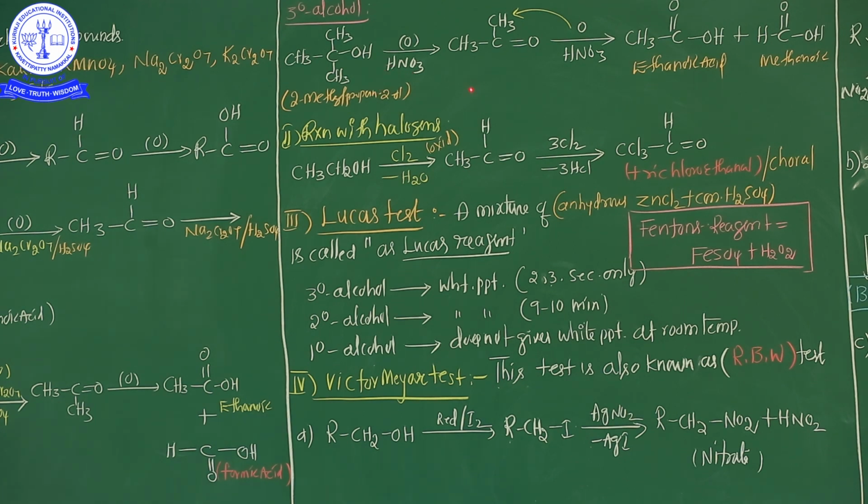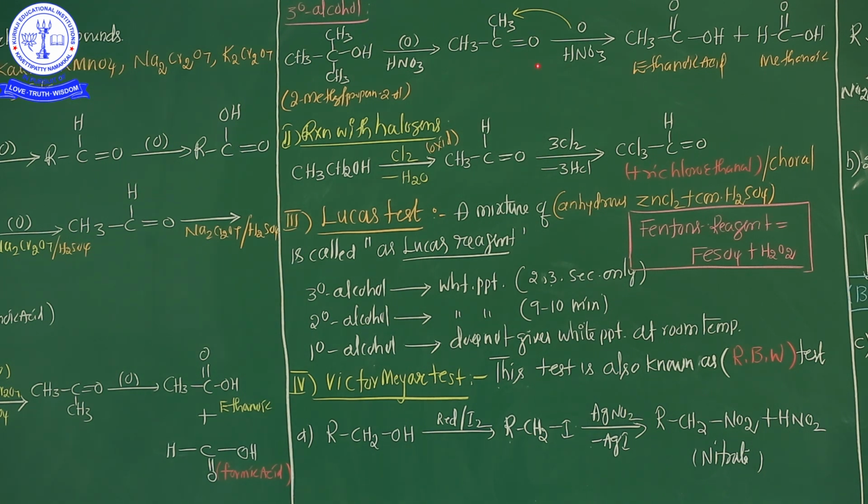Now propan 2-one, acetone. The group name is acetone. CH3-CO-CH3, with a double bond to O, acetone is formed. The general name is propan 2-one, acetone. Here also the intermediate product is the ketone. Even for 2 degree alcohol and 3 degree alcohol, the intermediate product is the ketone. This ketone's common name is acetone.